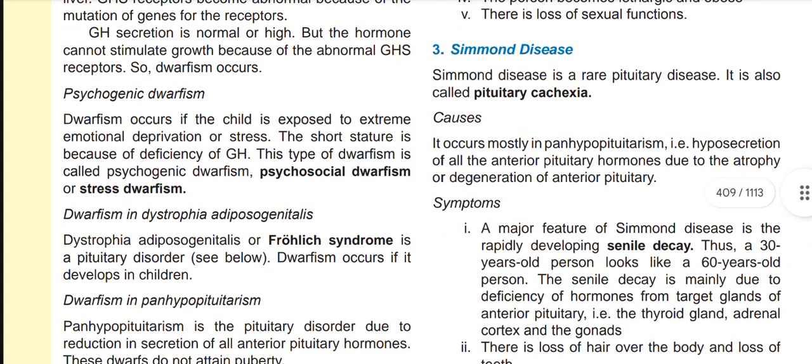Next, Simmonds disease. Simmonds disease is a rare pituitary disease. It is also called pituitary cachexia.